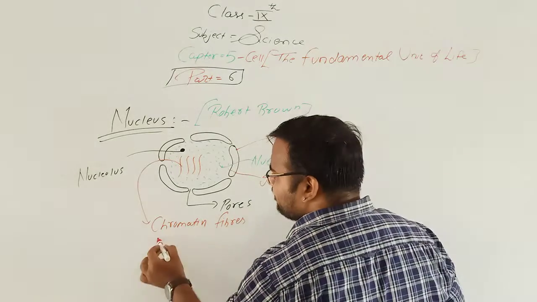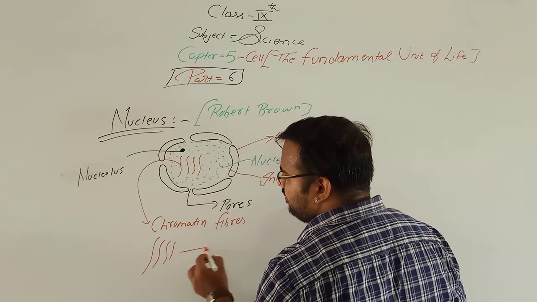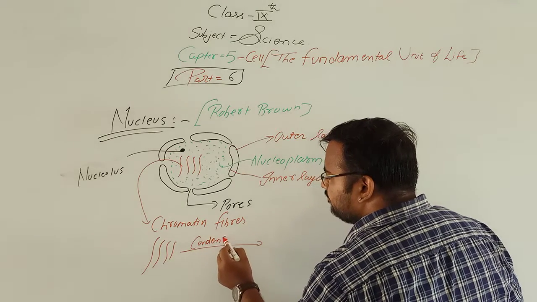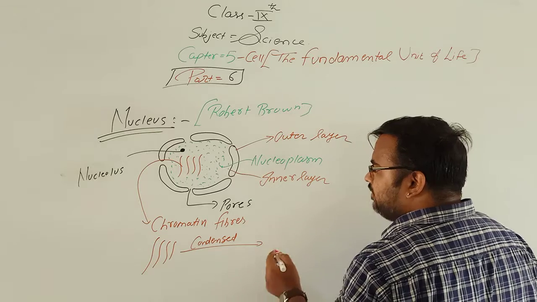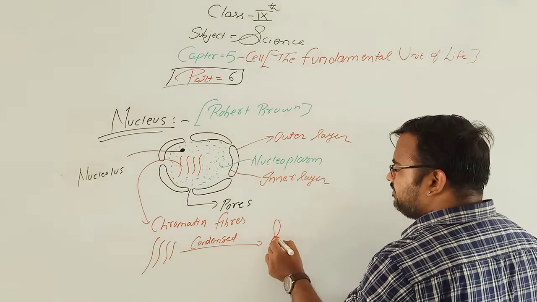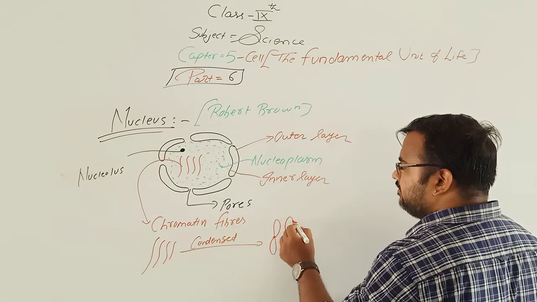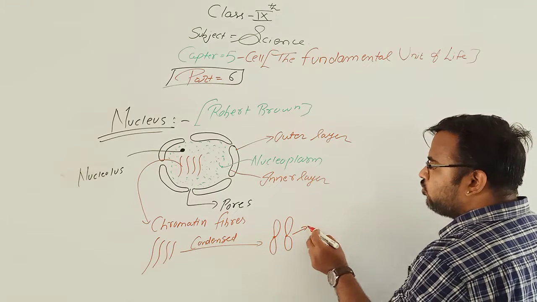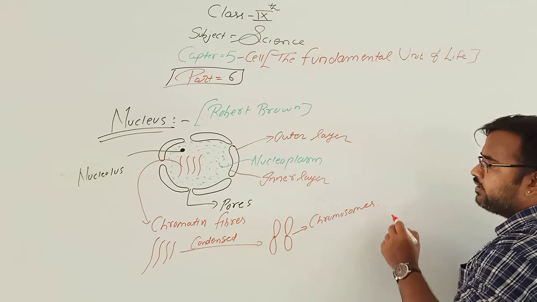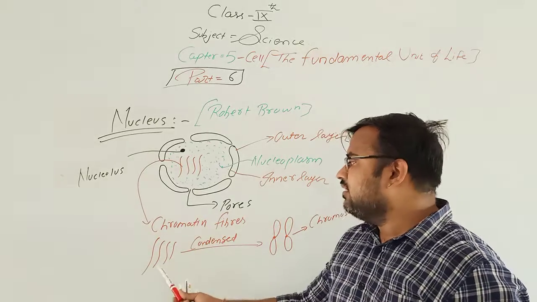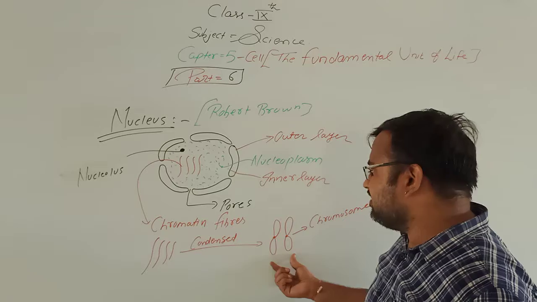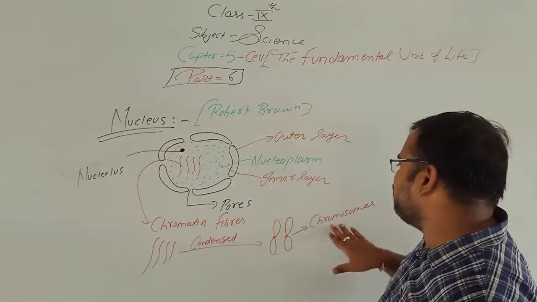This chromatin fiber condenses to form a structure which is known as a chromosome. The chromatin fiber condenses and forms a condensed structure known as chromosomes.